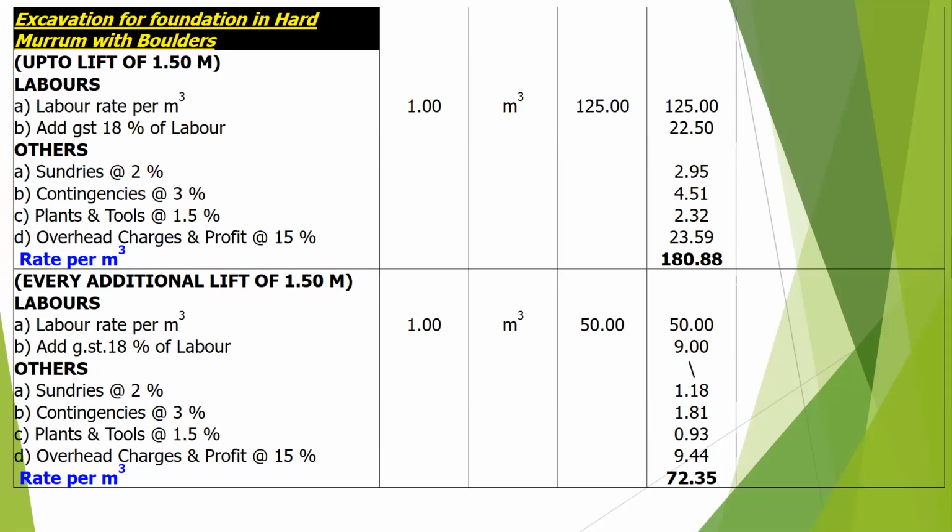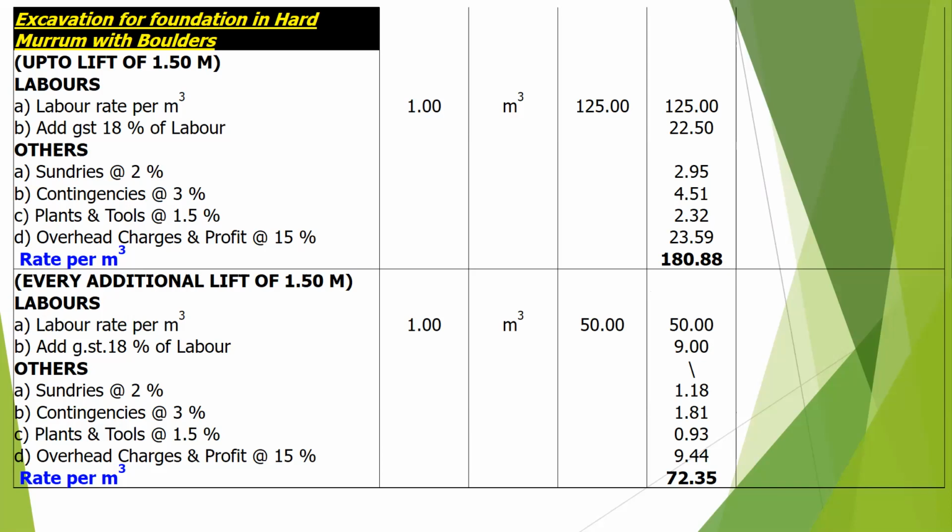Then in hard muram with boulders, up to 1.5 meter, the labor rate will be 125 rupees per cubic meter. GST 18 percent will be 22.50. Sundries 2 percent will be 2.95. Contingency 3 percent will be 4.51. Plant and tools 1.5 percent will be 2.32. Overhead charges and profit will be 23.59. So the net cost per cubic meter will be 180 rupees 88 paise.